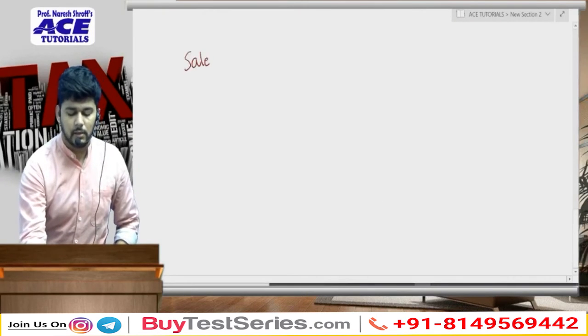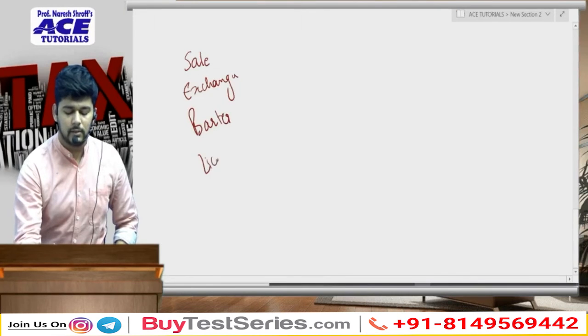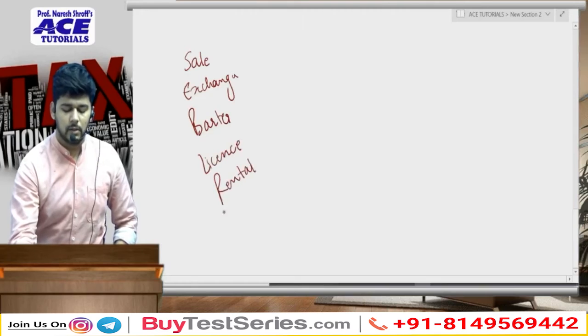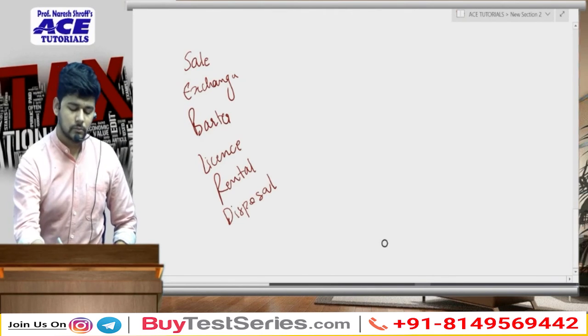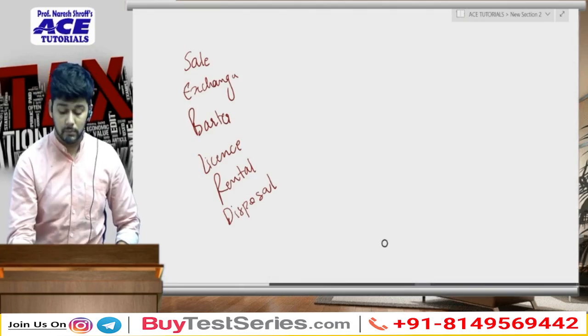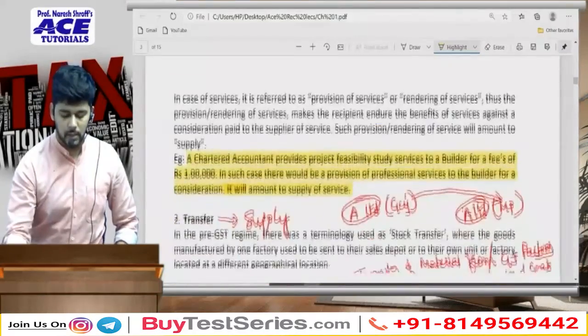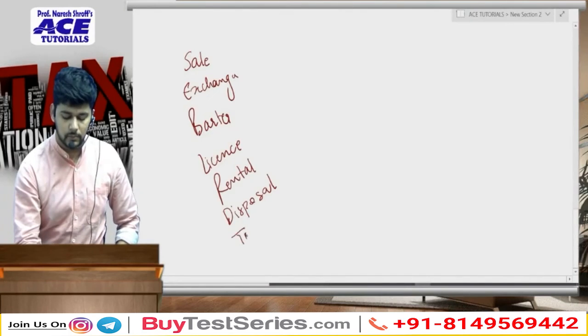Sale, exchange, barter, license, rental, disposal. Did we miss something? Transfer is there, and transfer.